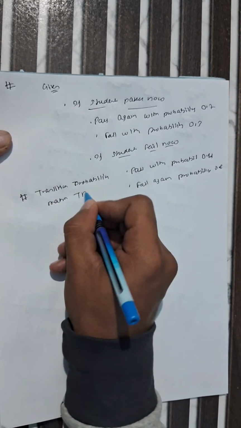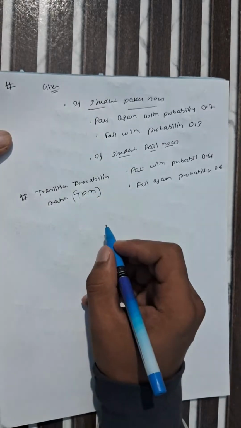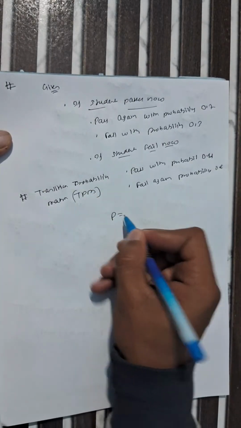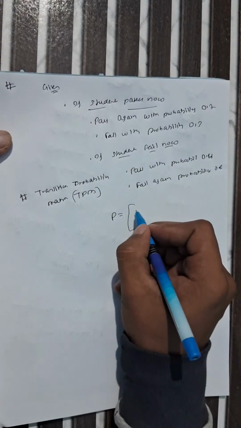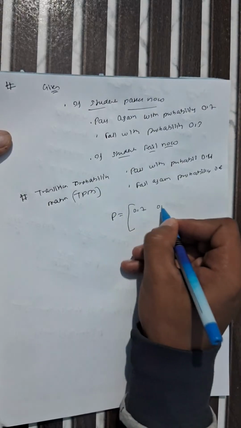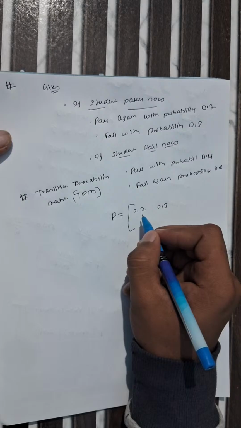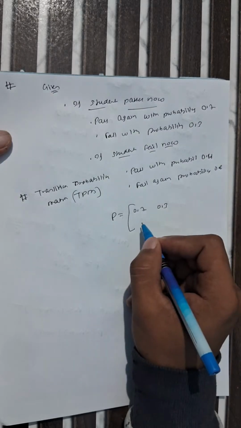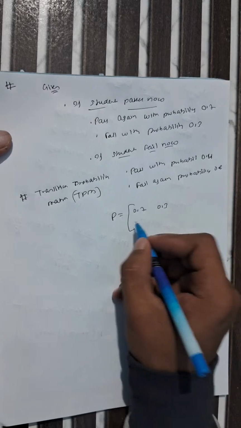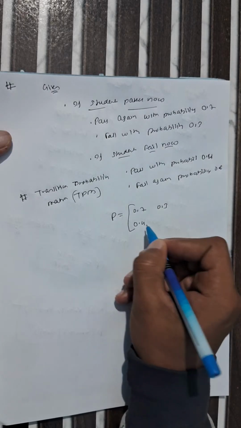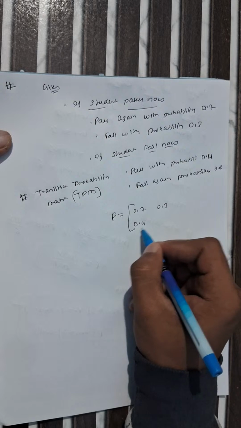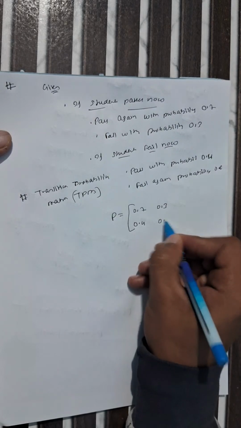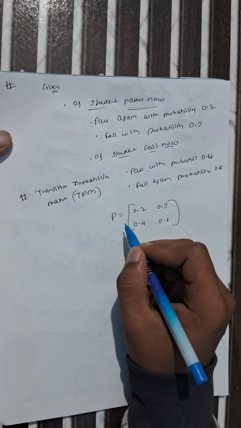We can represent it as P equals 0.7 and 0.3, where 0.7 is pass again and 0.3 is fail. And if a student fails now, it becomes 0.4 for pass and 0.6 for fail again. This is our transition probability matrix.